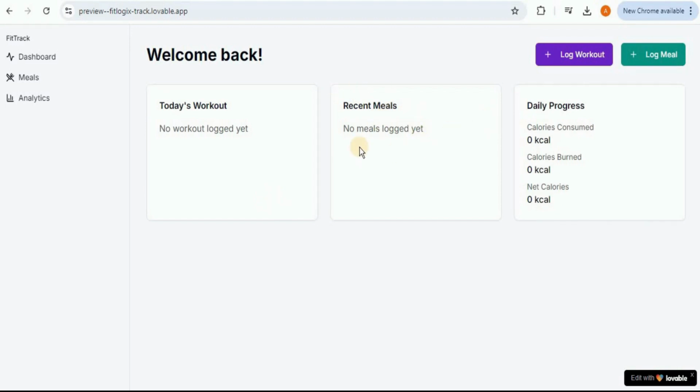You can see that now it is saying that no meals have been logged yet, there is no workout, and the daily progress is also 0. So this means that it is not saving everything which we are adding as the data. So this brings us to the next task which we can perform using Lovable, which is to connect this no-code application with a database. Yes, you heard me right.